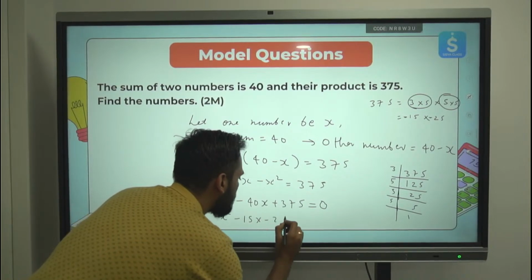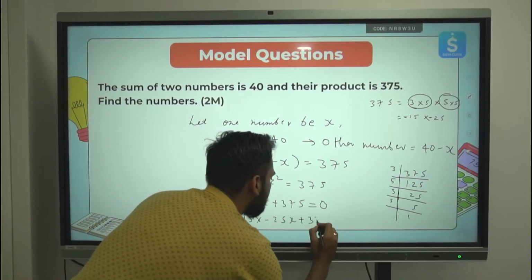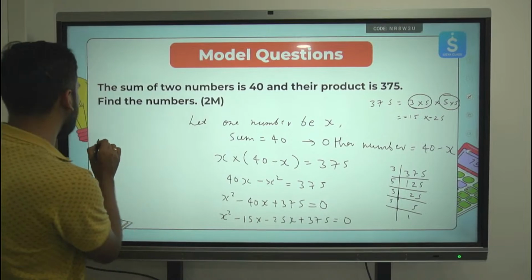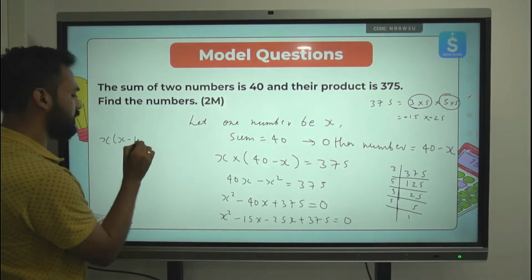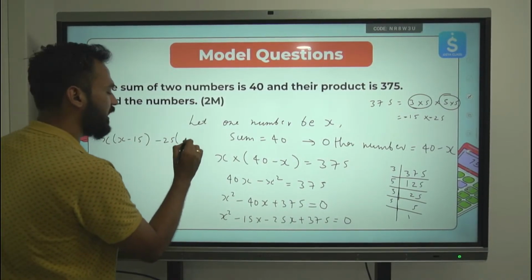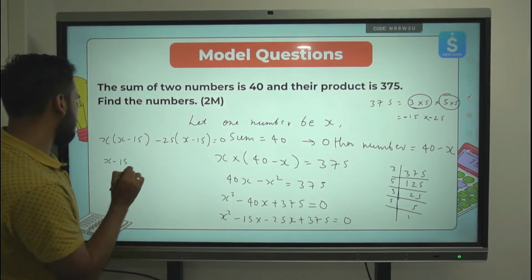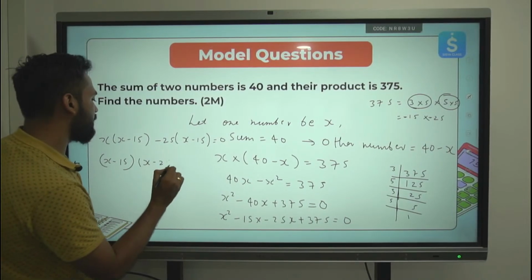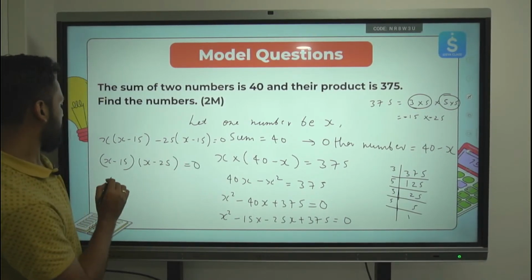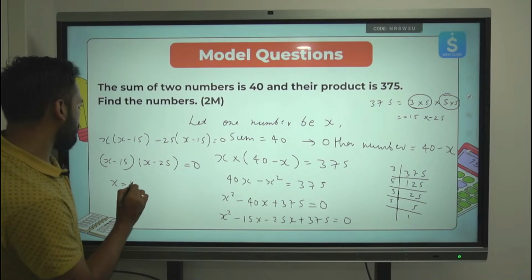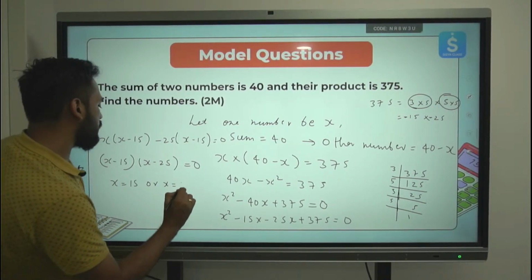Minus 15x minus 25x plus 375 is equal to 0. This will give me x times (x minus 15) minus 25 times (x minus 15) is equal to 0. We'll see (x minus 15) times (x minus 25) is equal to 0. Now I will get x is equal to 15 or x is equal to 25.